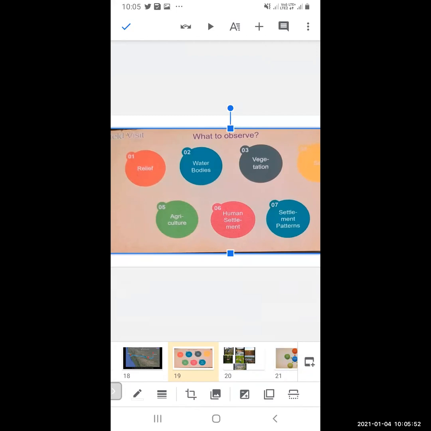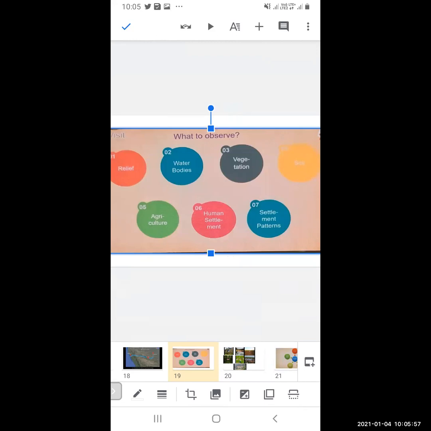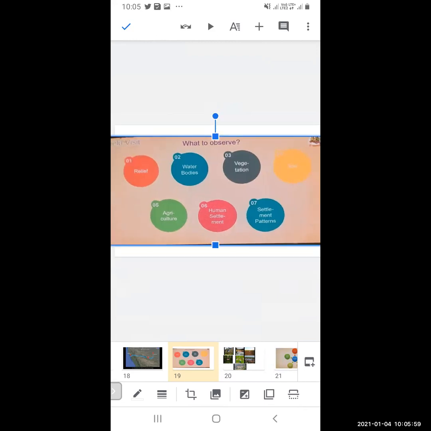What do we have to observe when we are going to a field visit? With the help of the following points, you have to observe those things. First thing is the relief, then the water bodies associated with it, then the vegetation, what type of soil it is, then agriculture, what type of farming, which plants, which cereals or crops they are growing, then human settlement, then settlement patterns. So these are the things you have to observe whenever field visits are there.